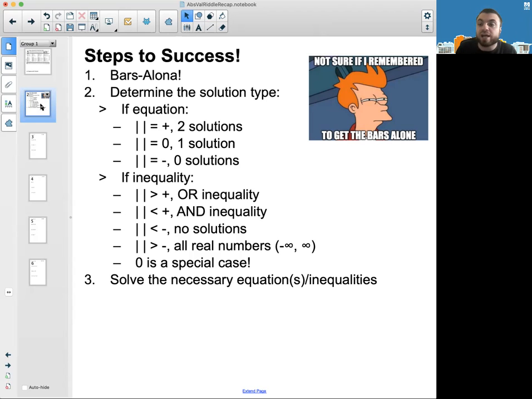Only one number has an absolute value of 0, and that is 0. And then finally, because absolute value is basically a kind of distance, and distance has to be positive or 0, it can't be negative. Therefore, if the stuff in the bars is equal to a negative number, you're going to have no solutions. As far as I know, this didn't happen in this particular riddle.